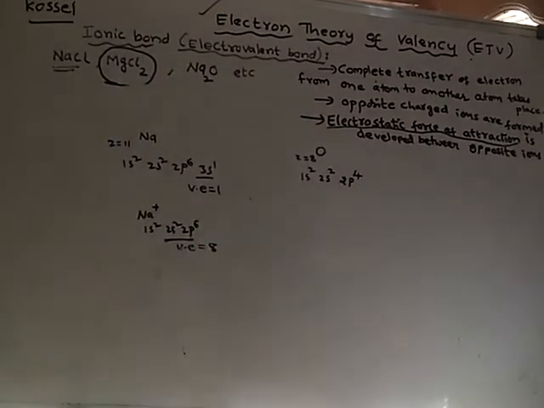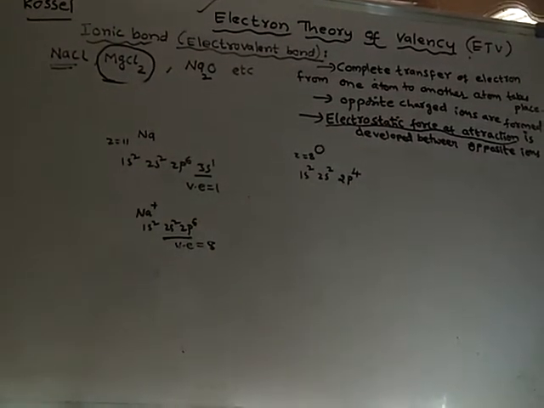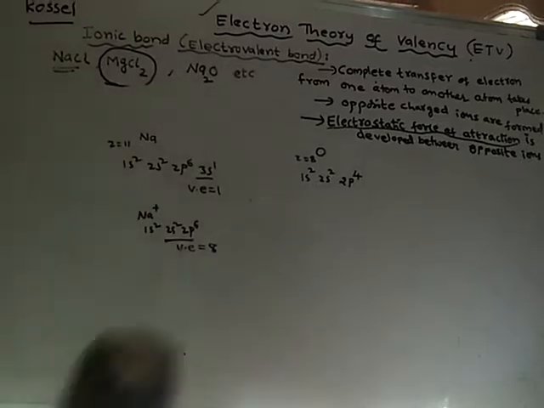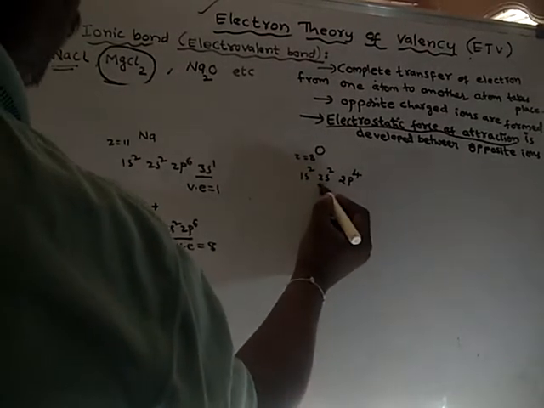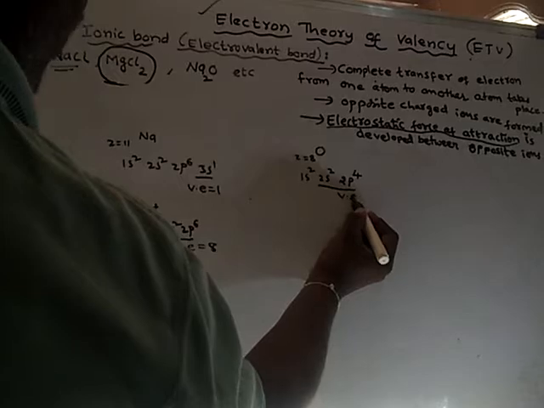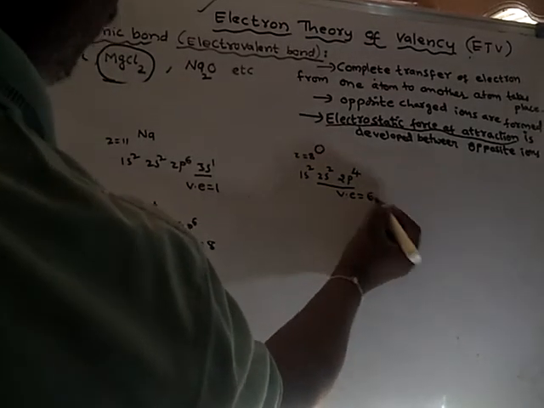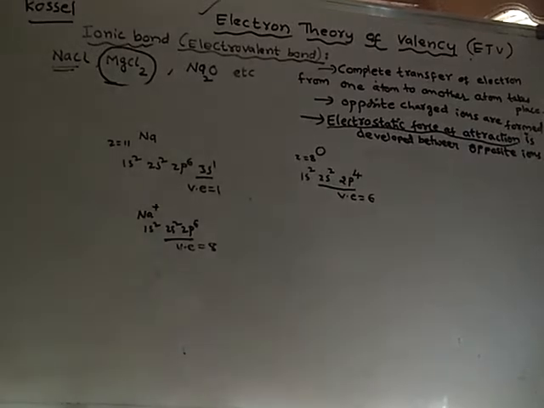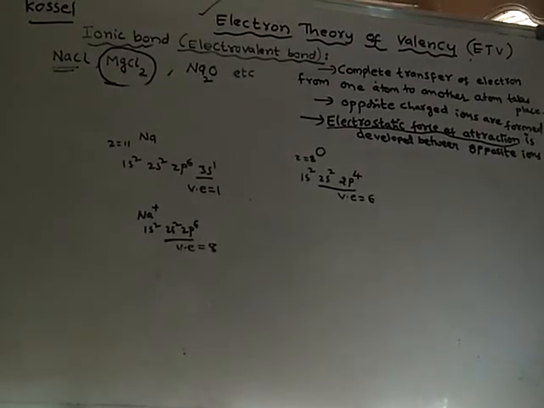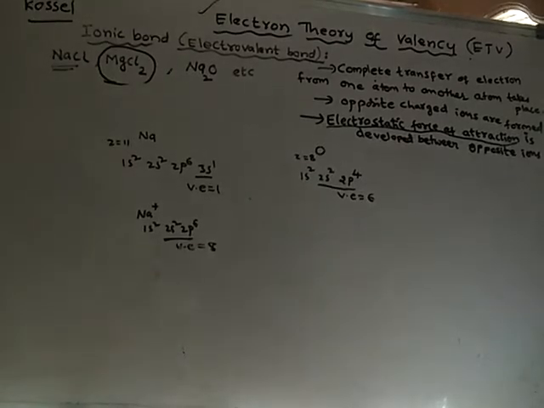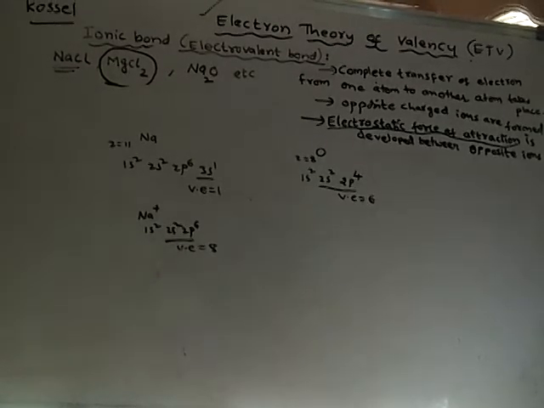This is the electronic configuration of the oxygen atom. In the oxygen atom, there are only 6 valence electrons, so it is unstable, because to get stability, any atom requires 8 electrons in its valence shell. If an atom possesses 8 electrons in its valence shell, then it will become stable.